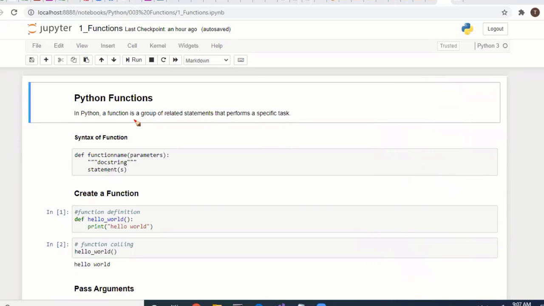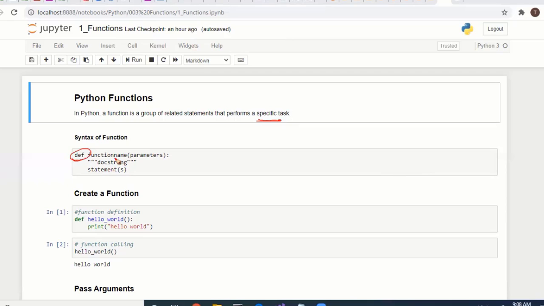So a Python function is a group of related statements that performs a specific task. Here is how to define a function in Python. This is the syntax. You use the def keyword, the function name, and parameters. You have to specify the name of the function.